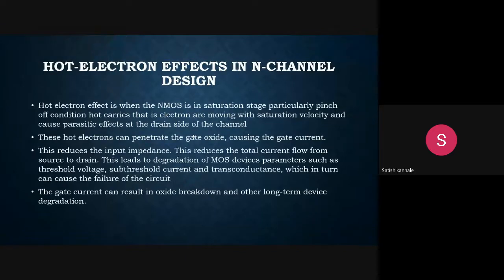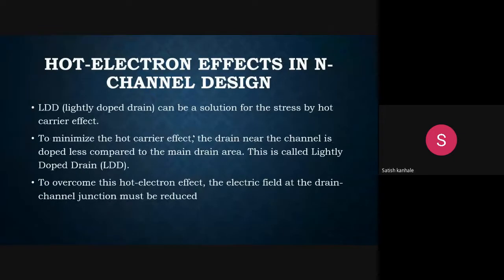In the next slide, the solution is the lightly doped drain, we can say the LDD. LDD can be the solution for the stress caused by hot carriers. The field at the drain channel junction must be reduced, or we can say the doping concentration at the reverse biased drain channel junction is reduced. This increases the depletion width at this junction, hence the electric field is reduced. The channel side is doped less compared to the main drain area. This will be the partial solution for the hot electron effects.